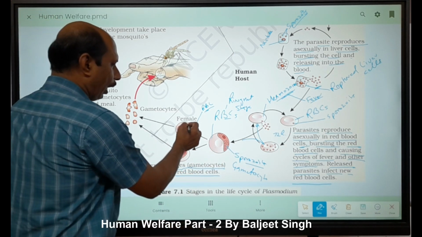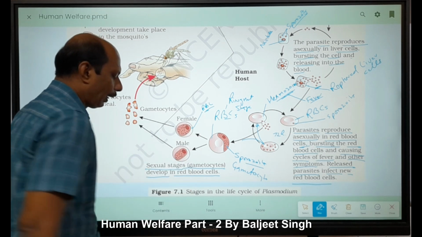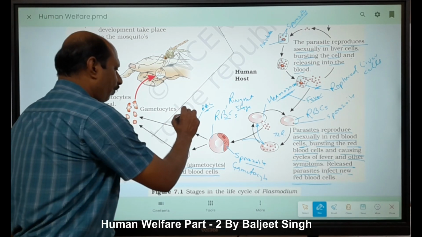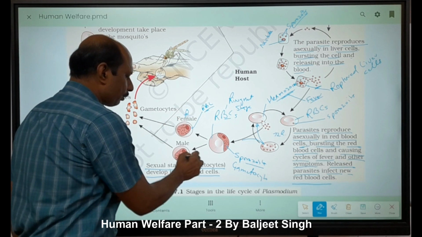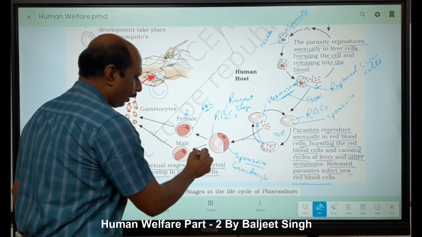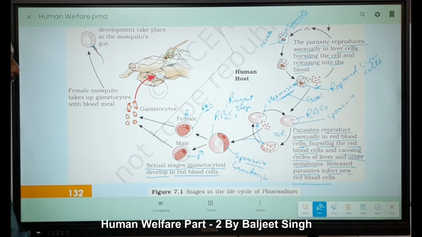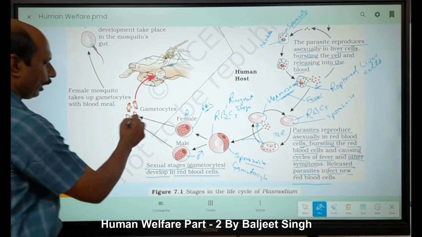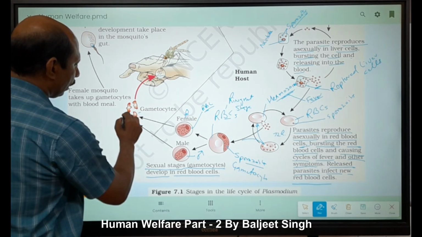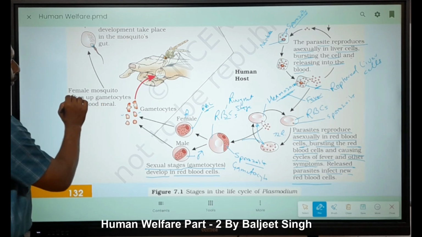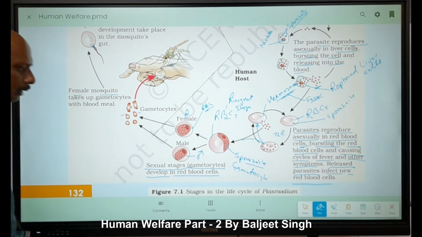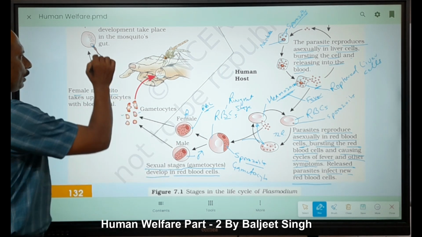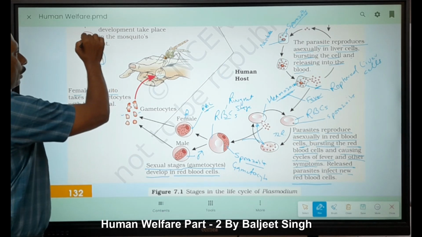Now here, if it is large, it is called the macrogamete, which acts as female. And this one is smaller, it acts as male. Right? And then what happens? They rupture the RBCs, and gametocytes are released. These are gametocytes. These are our ruptured blood cells, right? Inside the blood cell, these are gametes. The male gamete is sperm-like. This one is the male gamete and this one is the female gamete.